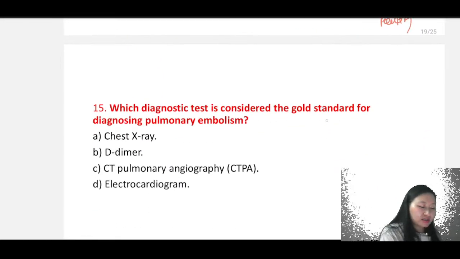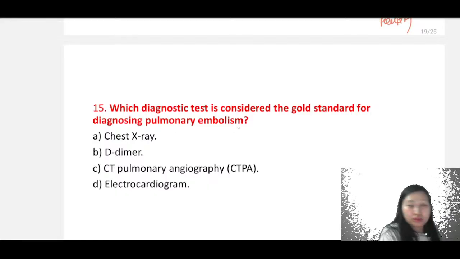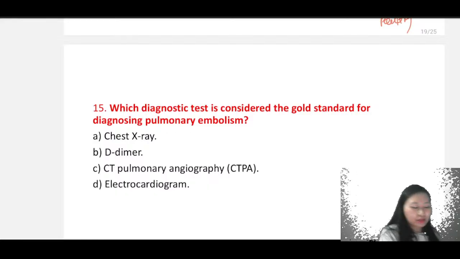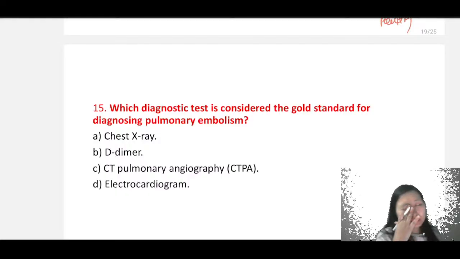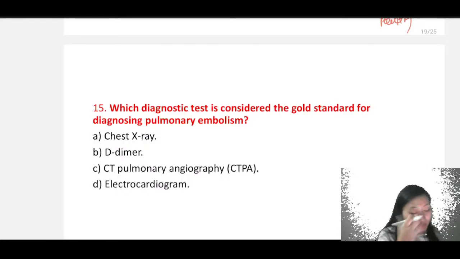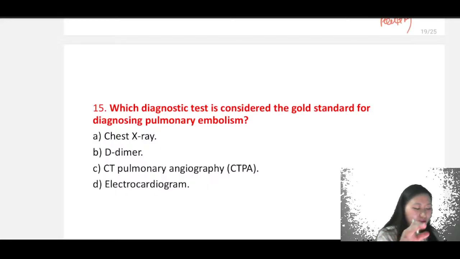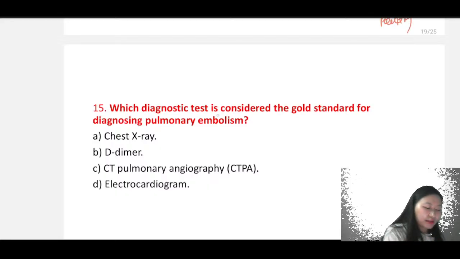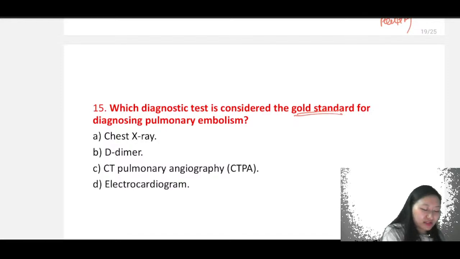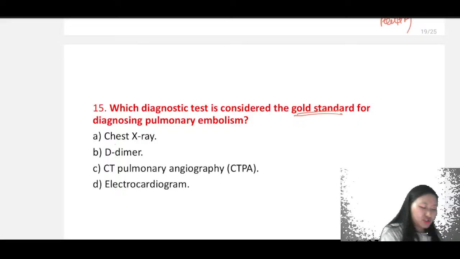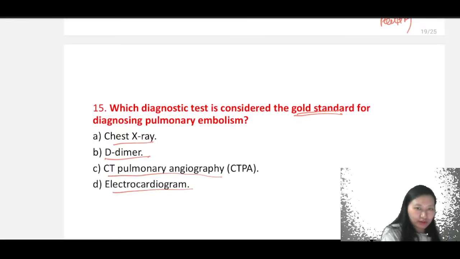Which diagnostic test is considered the gold standard for diagnosing pulmonary embolism? So what is pulmonary embolism? Pulmonary embolism, it is a blood clot, right, present in the lungs. So the diagnostic test, which is the gold standard for diagnosing pulmonary embolism, is it chest X-ray? Is it D-dimer? Is it CT pulmonary angiography or electrocardiogram?